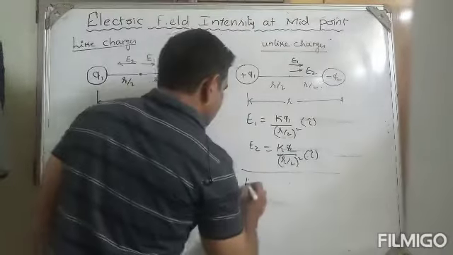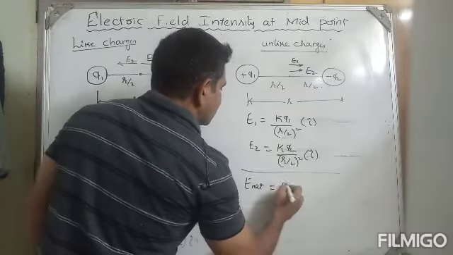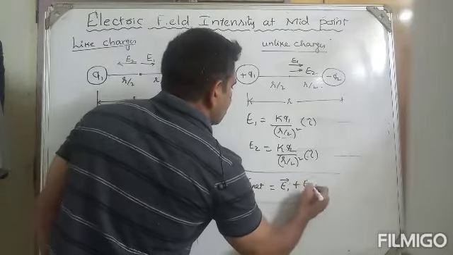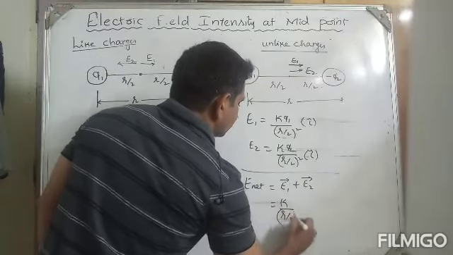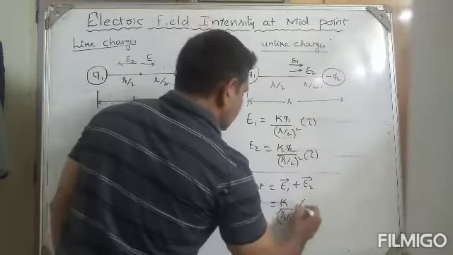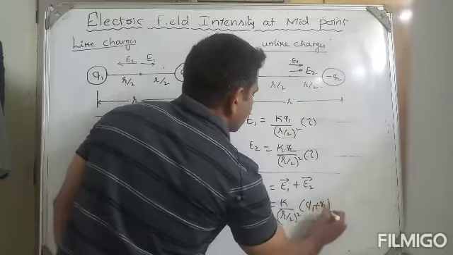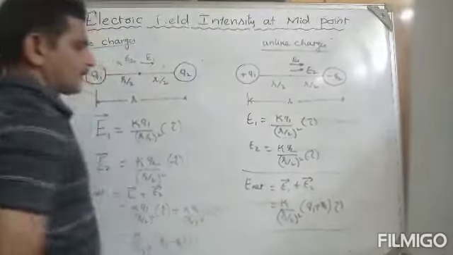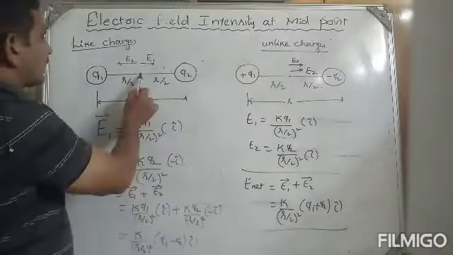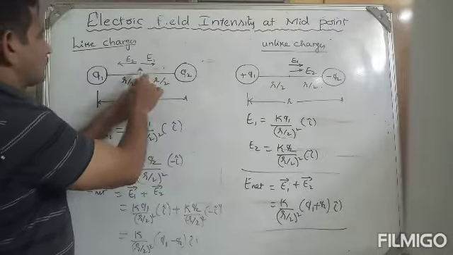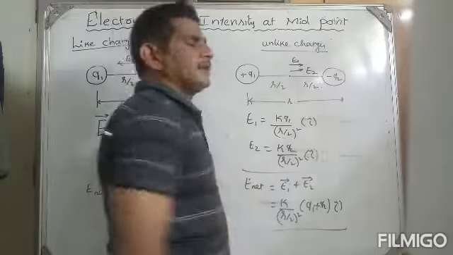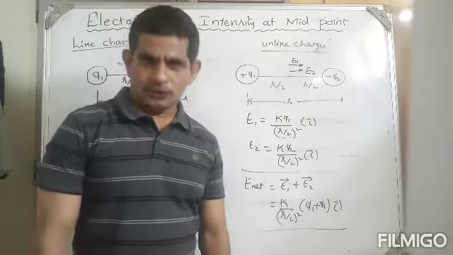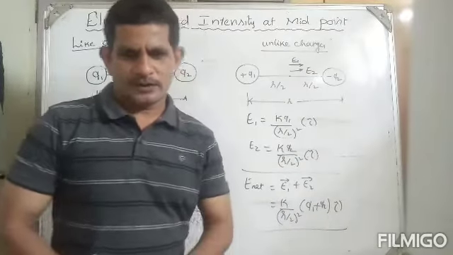Therefore E net is equal to E1 bar plus E2 bar. Therefore K by (r by 2) whole square, both are in I direction, (Q1 plus Q2) I. So like that you can determine the electric field intensity. Unlike charge, opposite. Like charge, in the same direction. I think you can understand. Okay? Right.